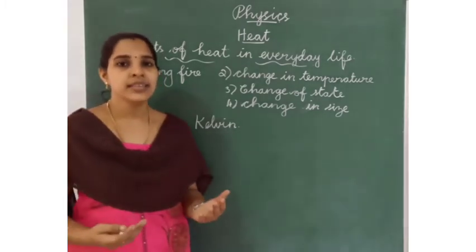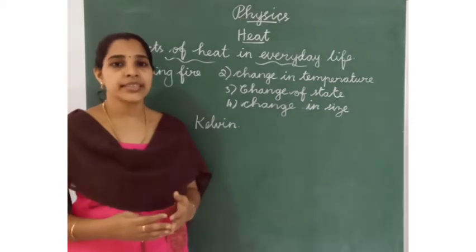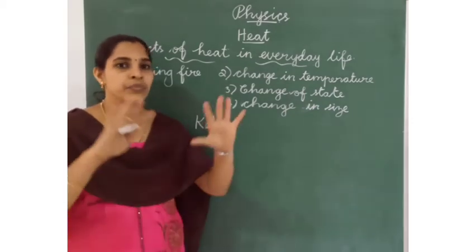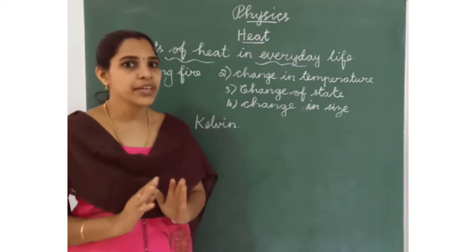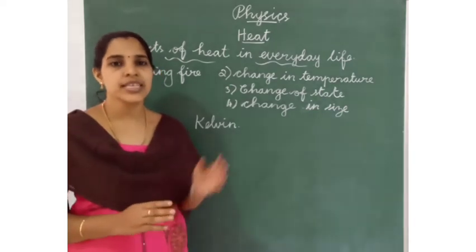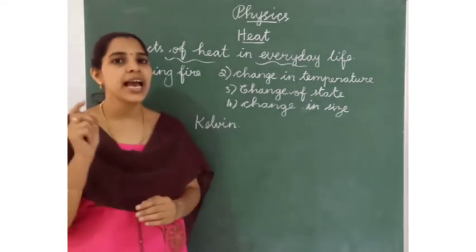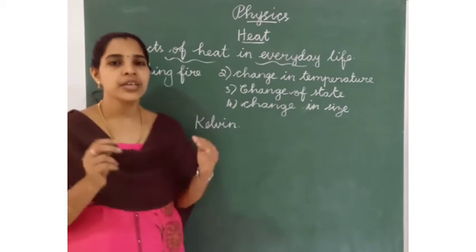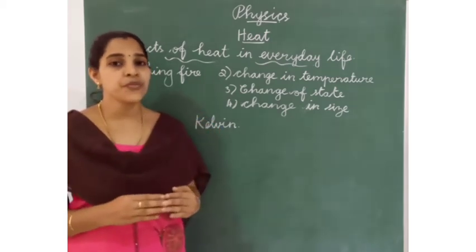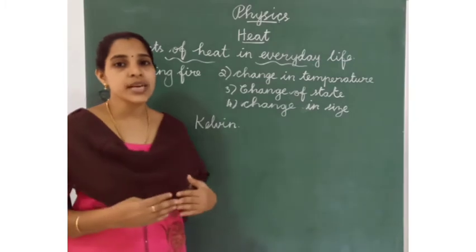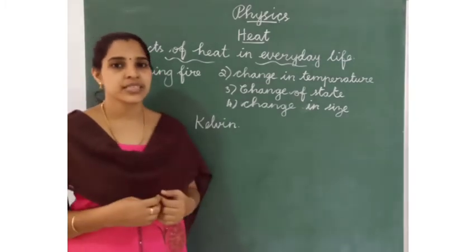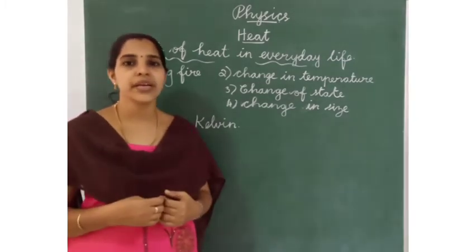Without the sun, we cannot do anything. Our earth will be very dark without the sun, because the sun gives light and heat. So in our everyday life, we see some effects of heat. What effects do we see?